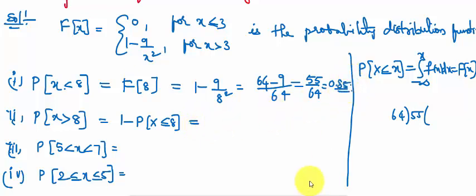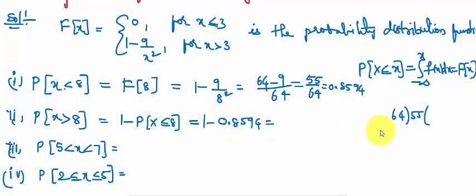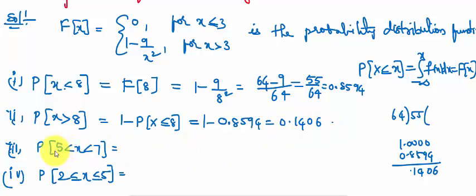Up to 4 decimals, by using the calculator, 55 by 64 is 0.8594. Here 1 minus 0.8594 is equal to 0.1406.